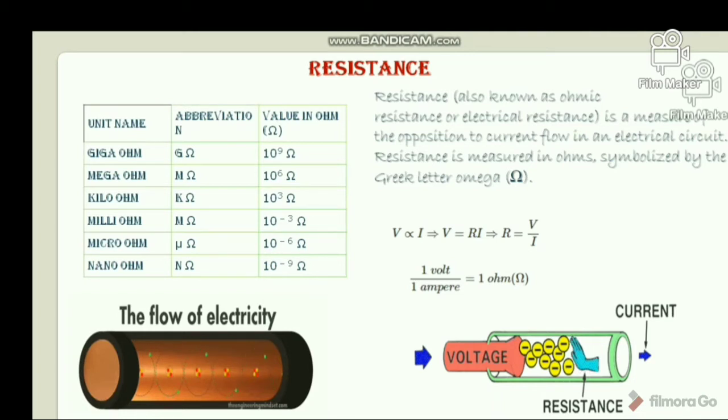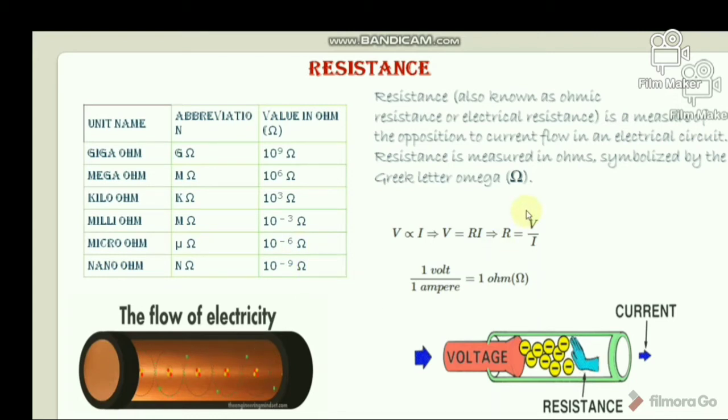These values are expressed in gigaohm, megaohm, kiloohm, milliohm, microohm, even in the nano-ohm range. Look here, the list: gigaohm 10 to the power 9 ohm, megaohm 10 to the power 6 ohm, kiloohm 10 to the power 3 ohm, milliohm 10 to the power minus 3 ohm, microohm 10 to the power minus 6 ohm, and nano-ohm 10 to the power minus 9.